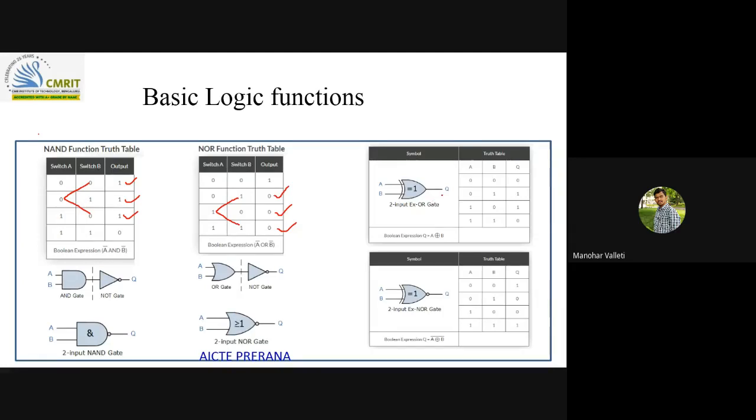And the exclusive OR gate. So this is the exclusive OR gate. If both the inputs are different, then only the output will be high. That's why we can call the XOR gate an inequality detector. And for the XNOR gate, if both inputs are the same, then only the output will be high. That's why the XNOR gate is an equality detector.